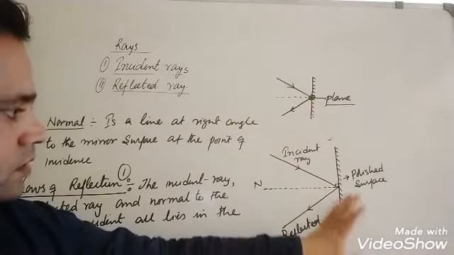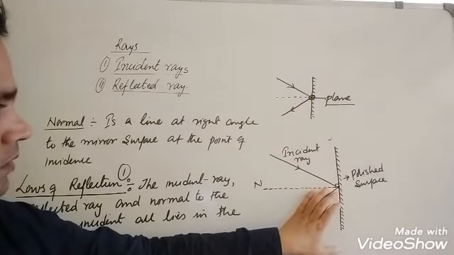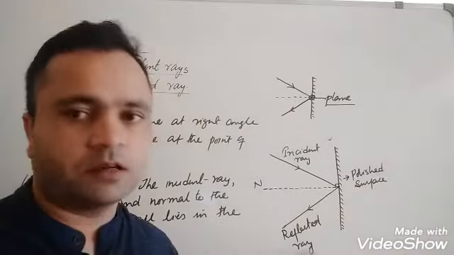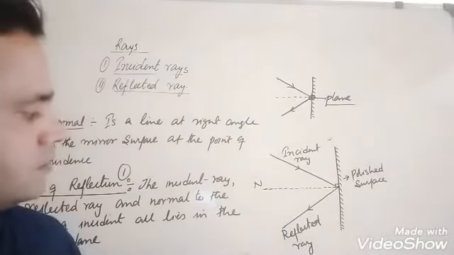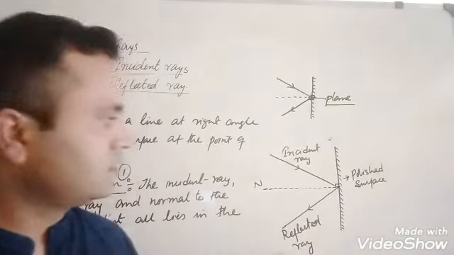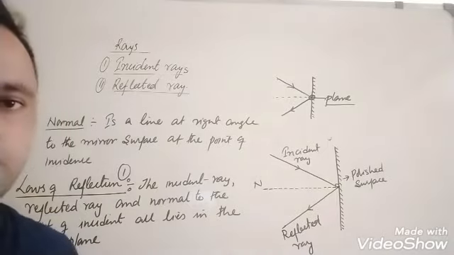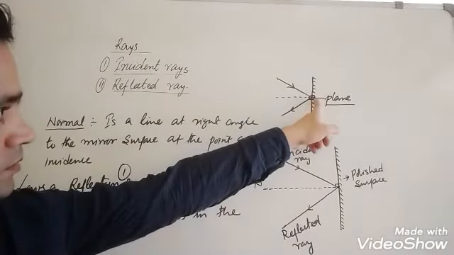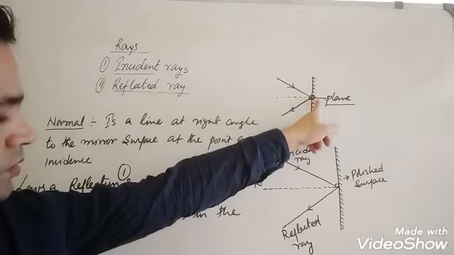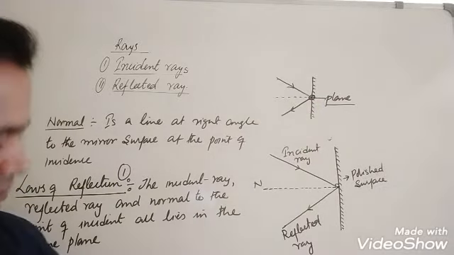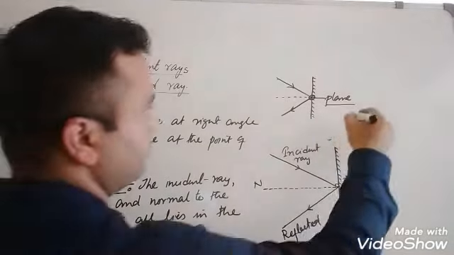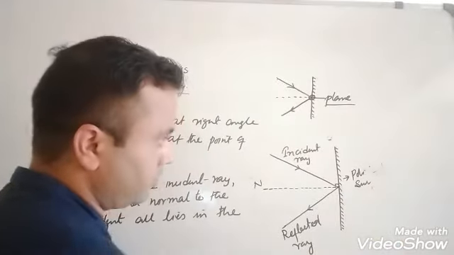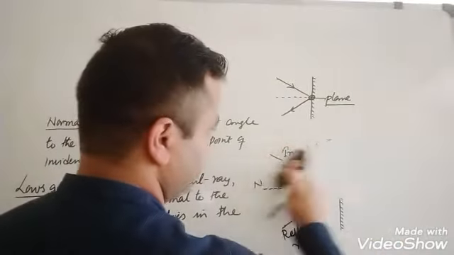In the mirror, there are many points. Means there are many incident rays, there are many reflected rays, and there are many normals. So this is a case of only a single point, only one point. There are many points, so we can take more points, more than one point.